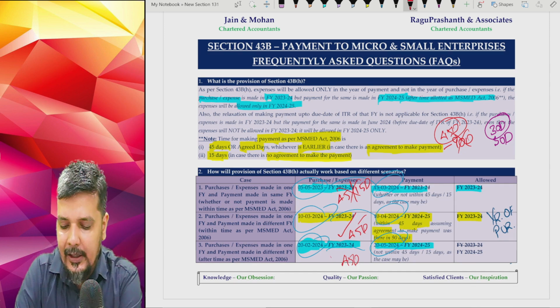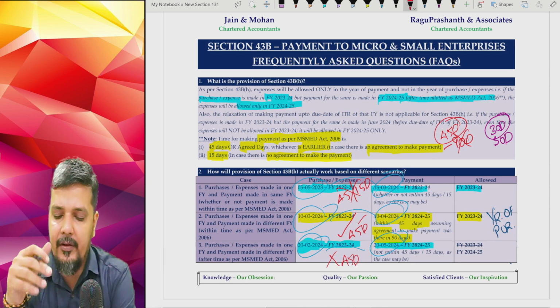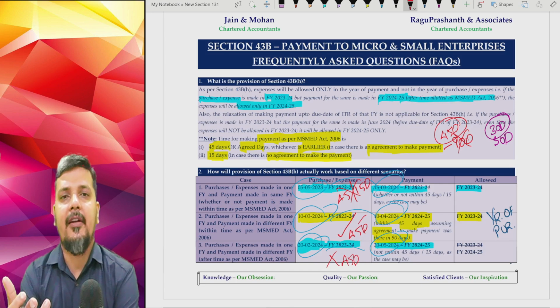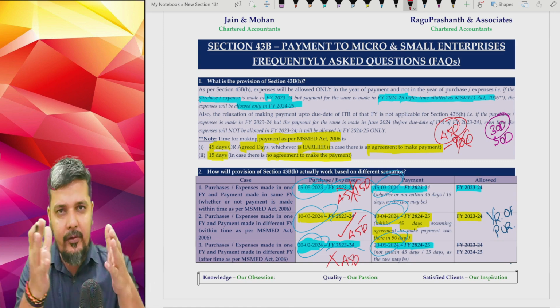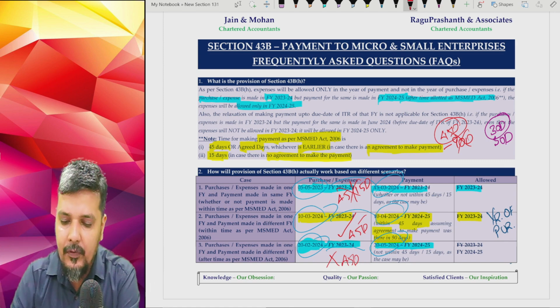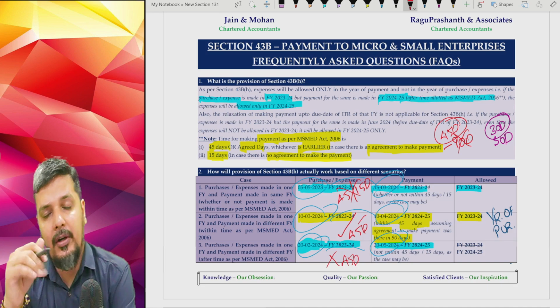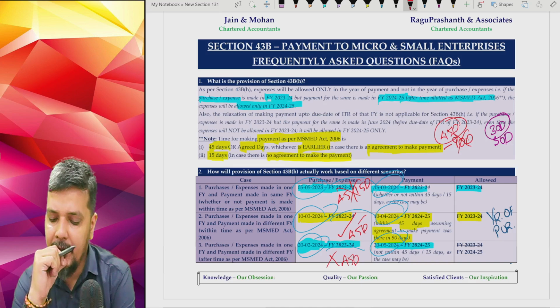So you will clearly find that the payment was not made within the MSMED Act. Here we are sticking to 45 days, assuming that the maximum time as per your MSMED Act, assuming there is an agreement, and the agreement, though it is for more than 90 days, we will stick to 45 days. So if you see the date, purchase date was 20th of Feb and the payment date is 20th of May. Clearly the payment is not made within 45 days.